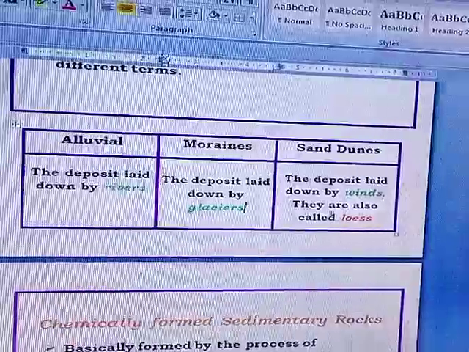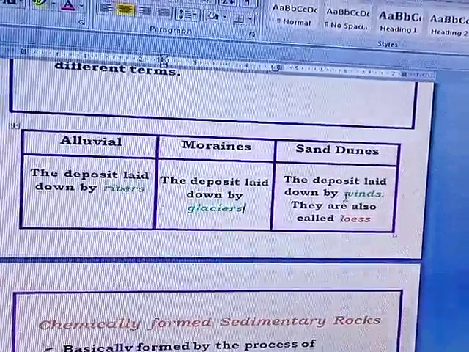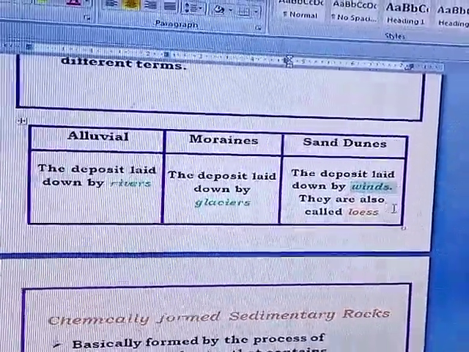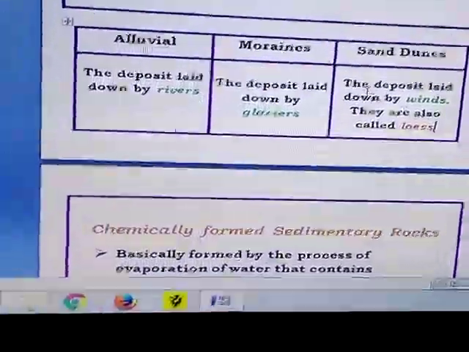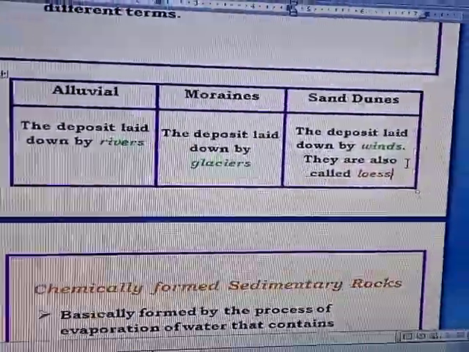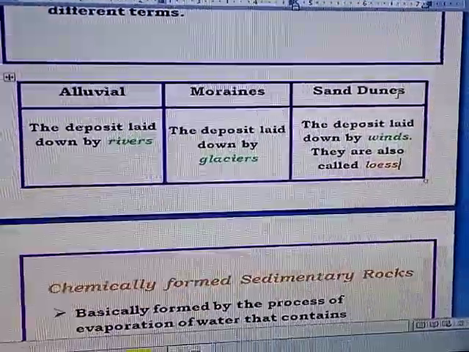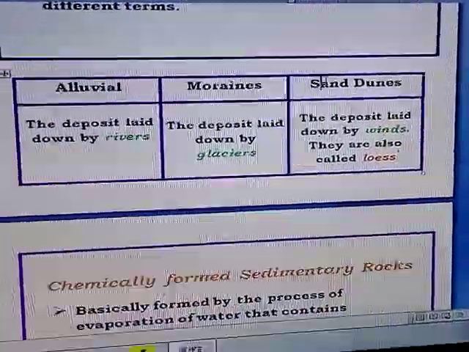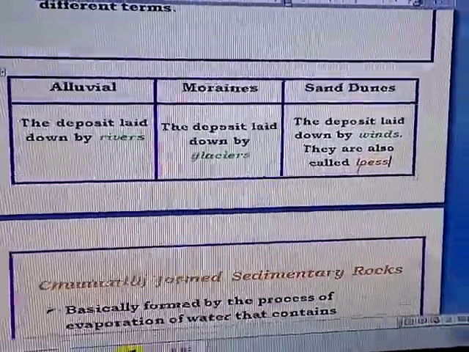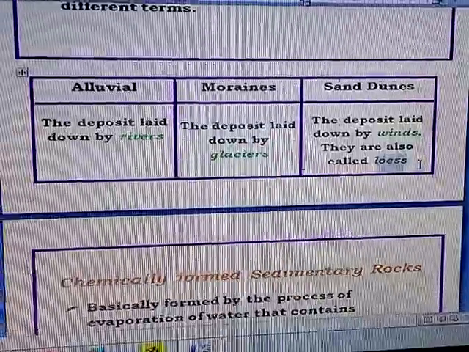And then again, the wind is the agent. So the deposit laid down by winds is known as sand dunes. Sand dunes are also sometimes called loess.